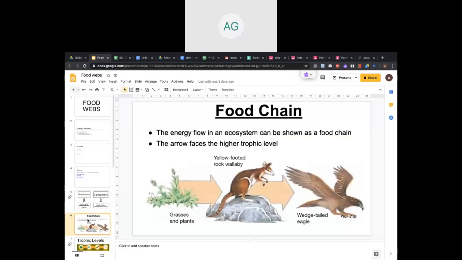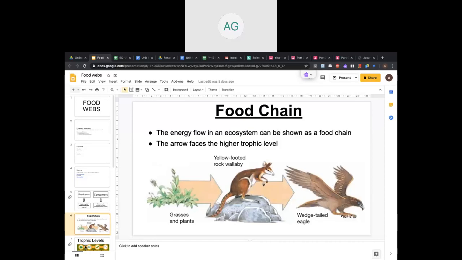And you should be familiar with the food chain. The food chain is the energy flow in an ecosystem that can be shown in the form of a chain. So for example, the producers like plants and grasses are eaten by the wallaby, and then the wallaby is eaten by the eagle. So there is a flow of energy. You can see the arrows. So that's a food chain that is representing different levels: first, second, third, the trophic levels. So this is a food chain, only one chain.